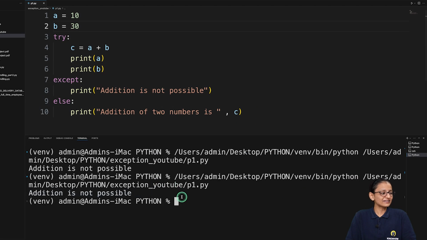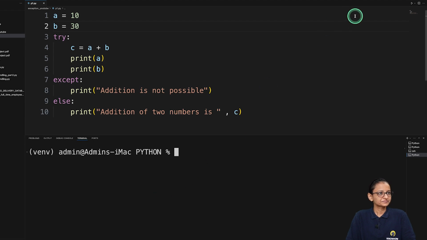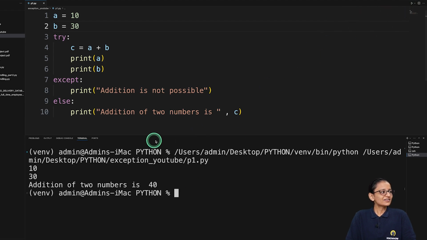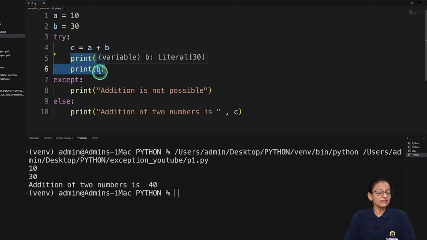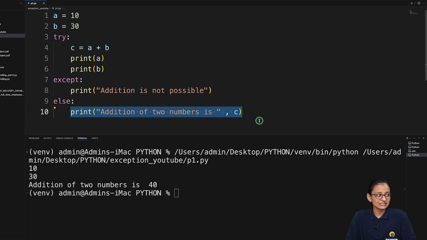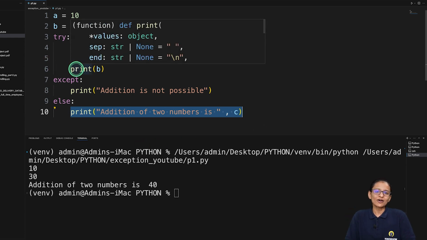Now let's clear this and execute. So here you can see that C equal to A plus B, that is 30 plus 10, the answer is 40. And it is printing the instruction which is written after this line, that is C equal to A plus B, and it is printing A plus B. Then, as we know that there is no logical error inside the try block, it will automatically come to the else part and print the result whatever is written. So this way the else block will execute.